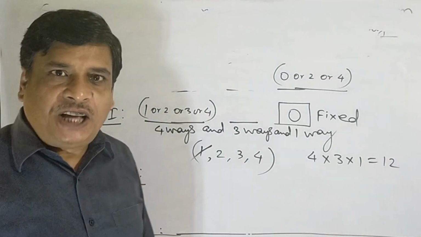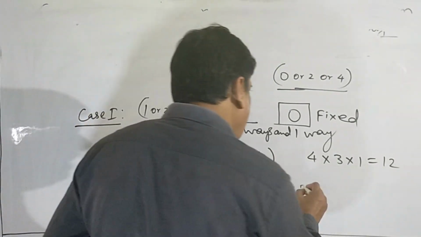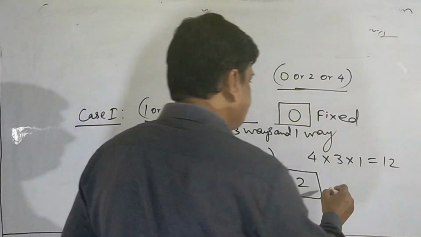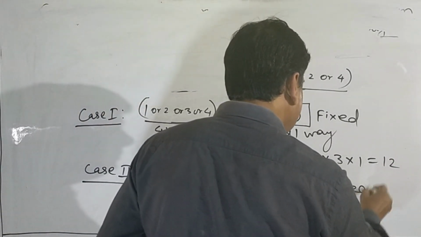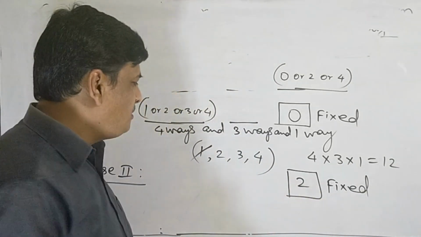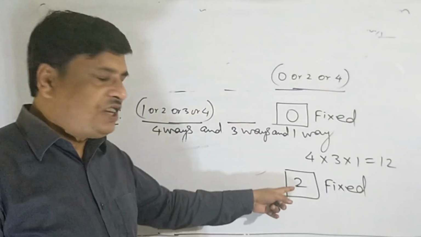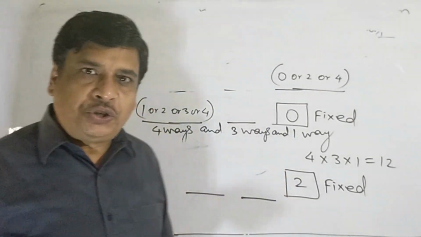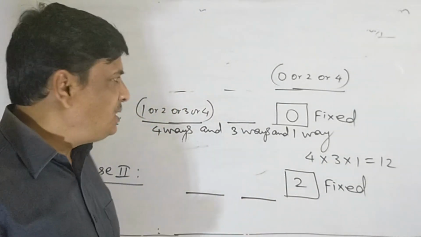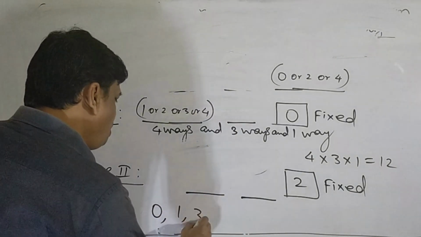Fix the unit place, as unit place decides whether the number is even or not. Fix the unit place by the digit 2. So this is one way of forming even numbers. Remaining 2 places are to be filled up. When unit place is fixed by the digit 2, what are the remaining digits by which these 2 places can be filled up? The remaining digits are 0, 1, 3 and 4.